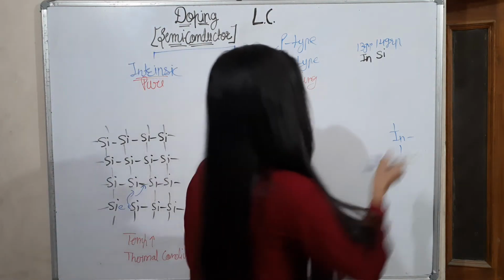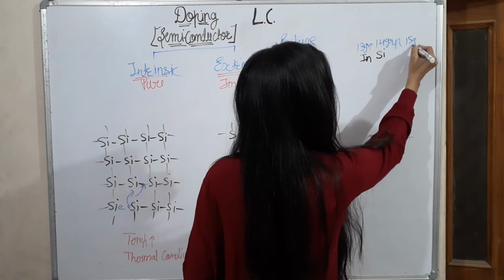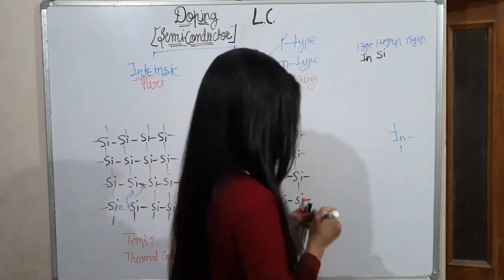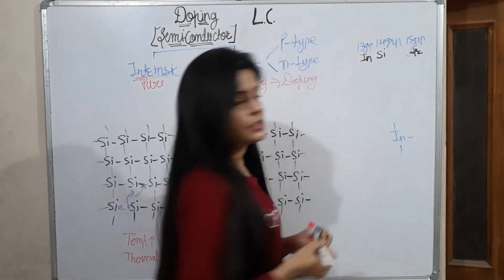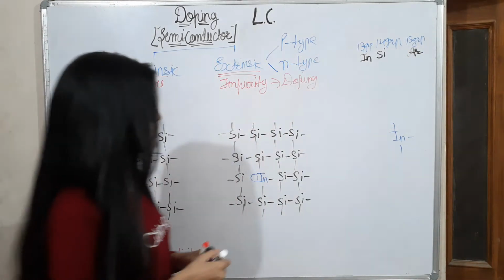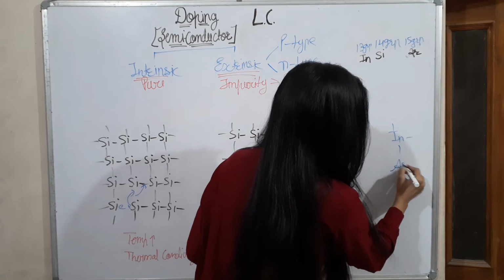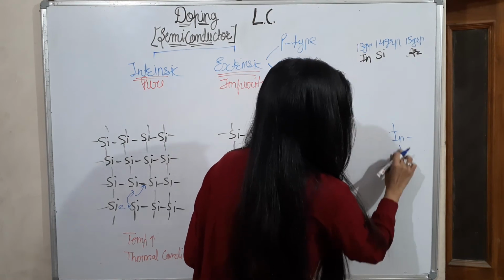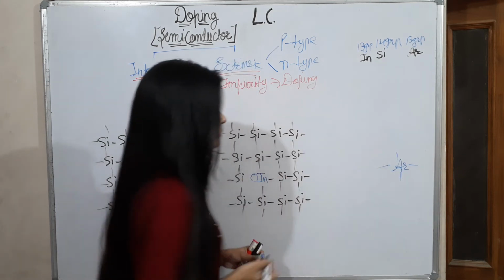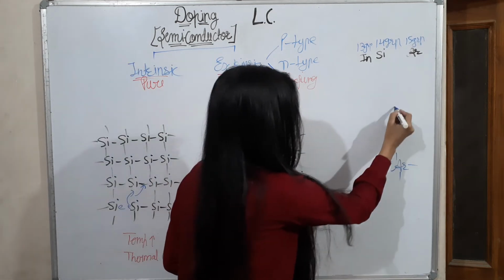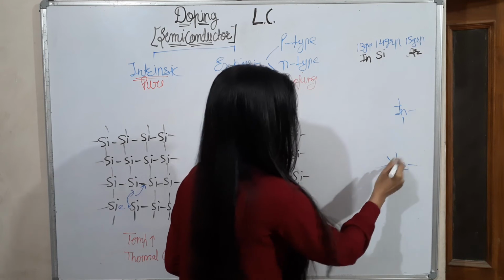Now I am taking an example of the 15th group, like arsenic. Arsenic belongs to the 15th group, so it has 5 valency. Indium had 3 valency, this has 5.